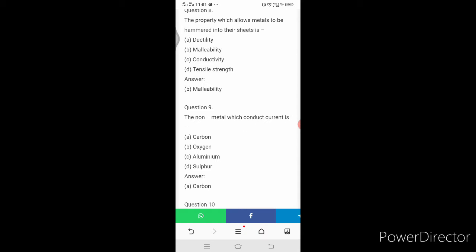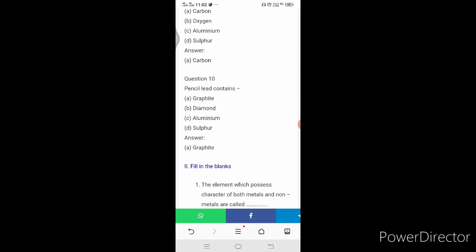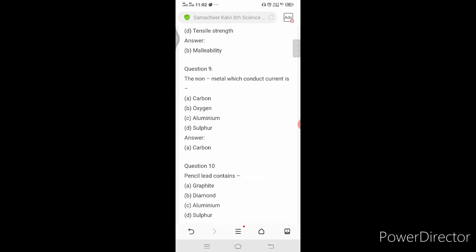The options are carbon, oxygen, aluminium, sulfur. The correct answer is carbon. Next, question number 10. Pencil lead contains dash: graphite, diamond, aluminium, sulfur. The answer is graphite.